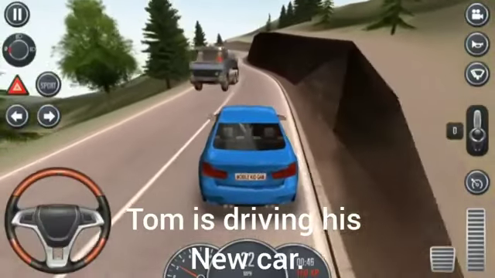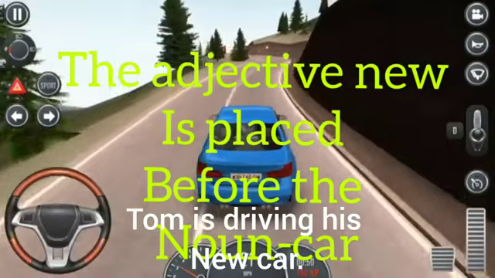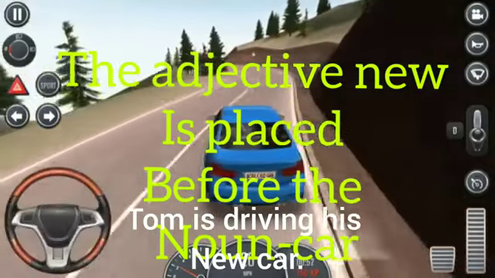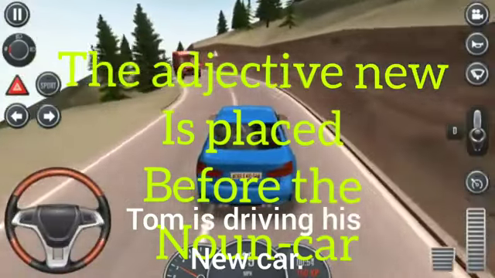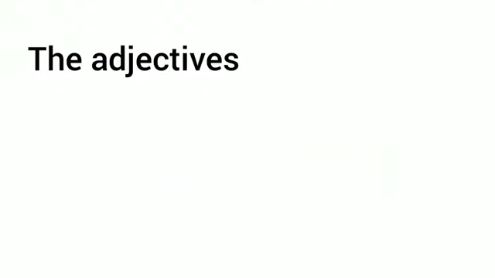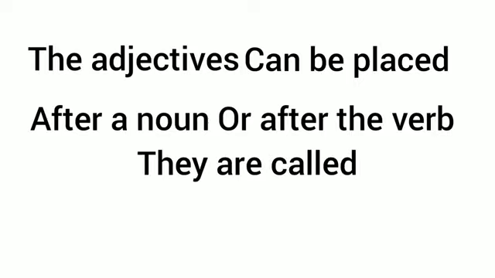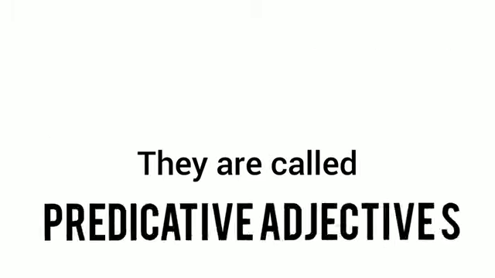One more example for attributive adjective: Tom is driving his new car. Here, the adjective new is placed before the noun car. So, it is also an attributive adjective. However, sometimes the adjectives can be placed after a noun or after the verb. They are called predicative adjectives.